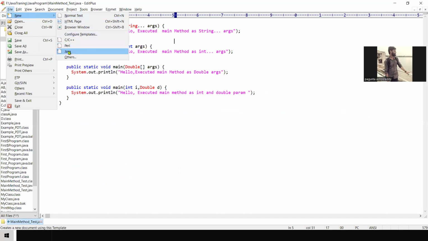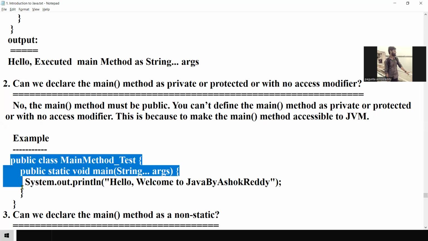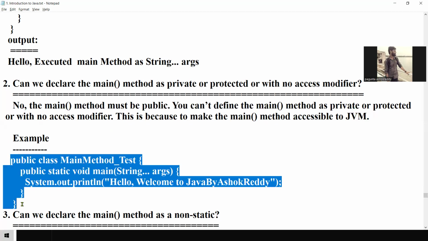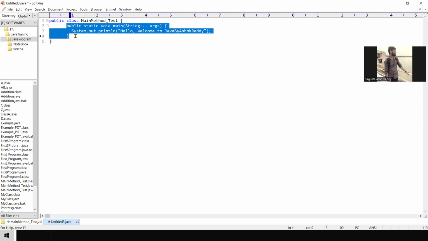Java. Ready? We have just copied and pasted it here. So this is the class. Always habituate yourselves like this. This is the main method.